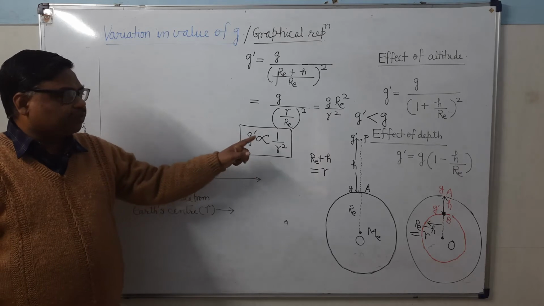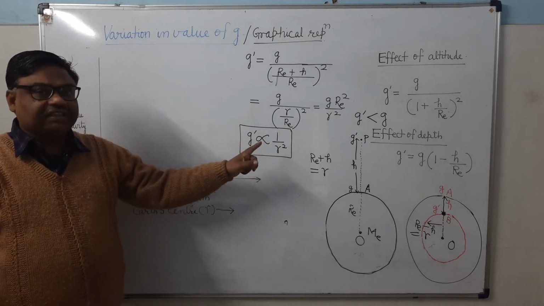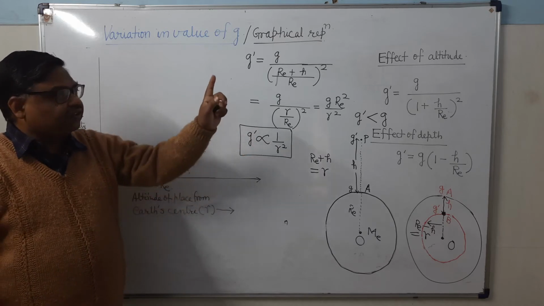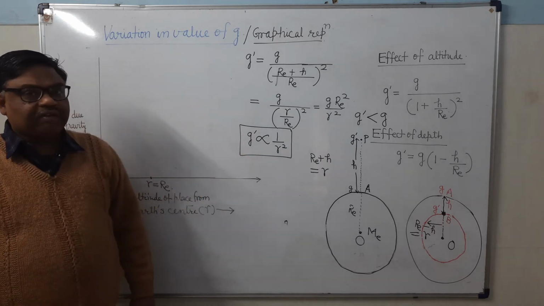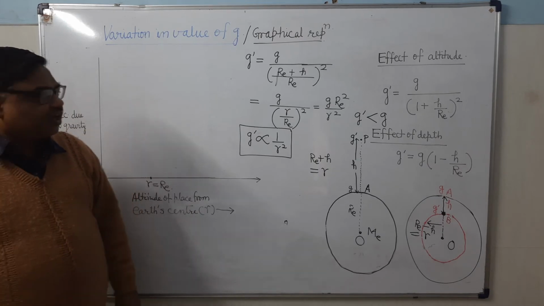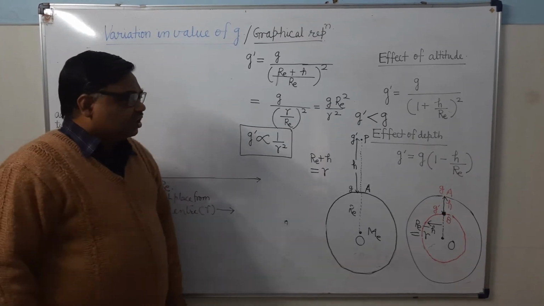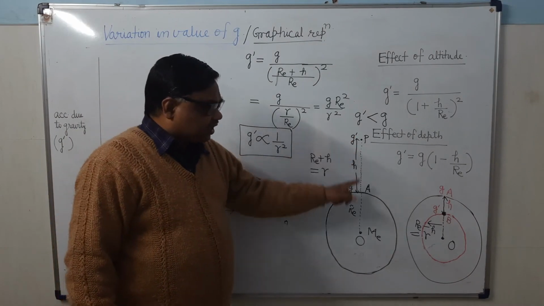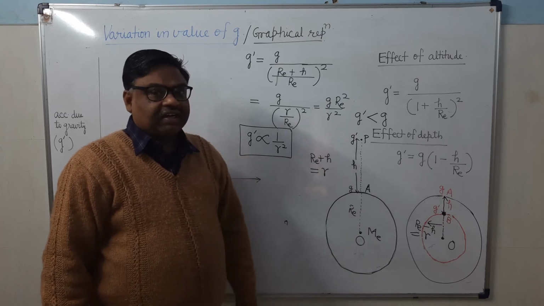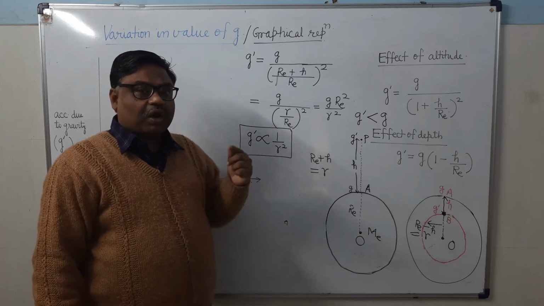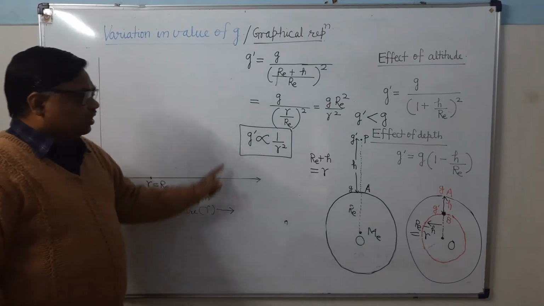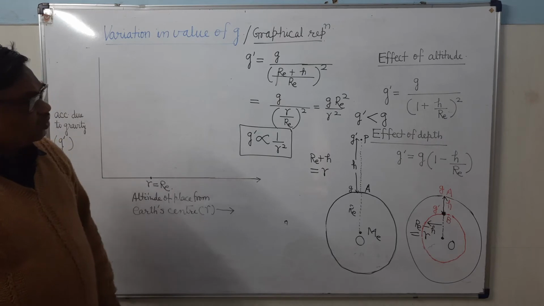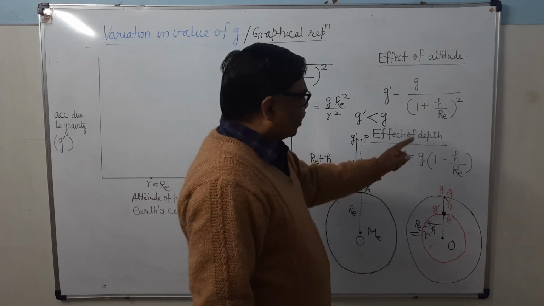It is inversely proportional to the square of that distance at which the value of g is required from the earth center. From the earth center means, the point at which we have to find the value of g, its distance from the earth center. g is inversely proportional to the square of that distance. That is, g dash is inversely proportional to r squared. Now if you see this formula, what will be the effect of the depth?